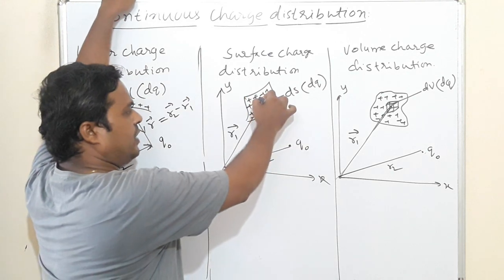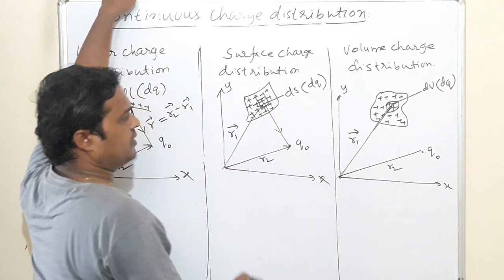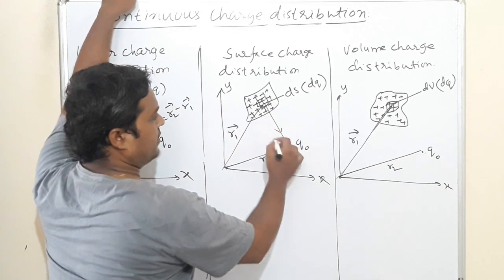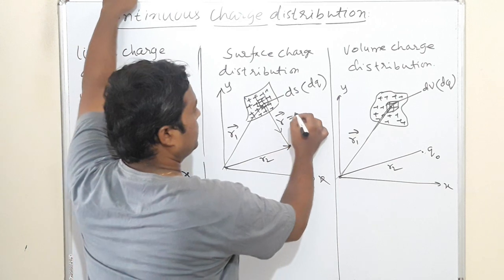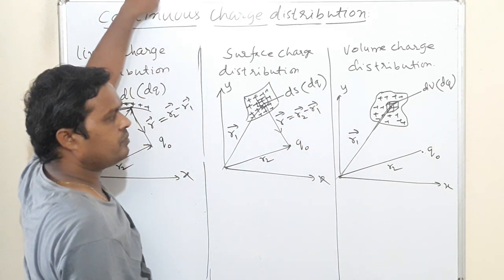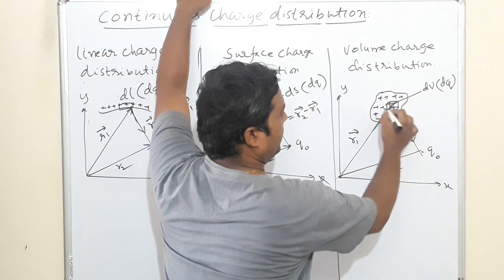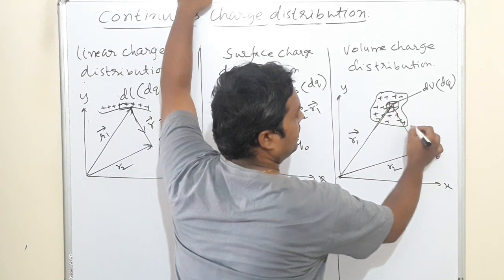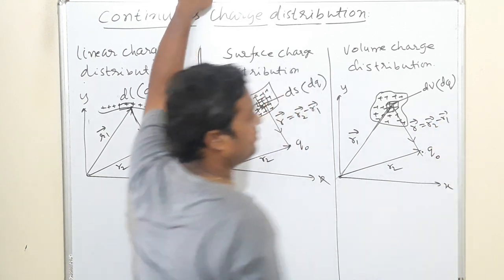This distribution will exert the force in this direction. Again, this is the vector. These two are in the same order, and this is in the reverse order. Here R is equal to R2 minus R1. Here also, the force will be exerted in this direction. This is the vector, and R is equal to R2 minus R1.